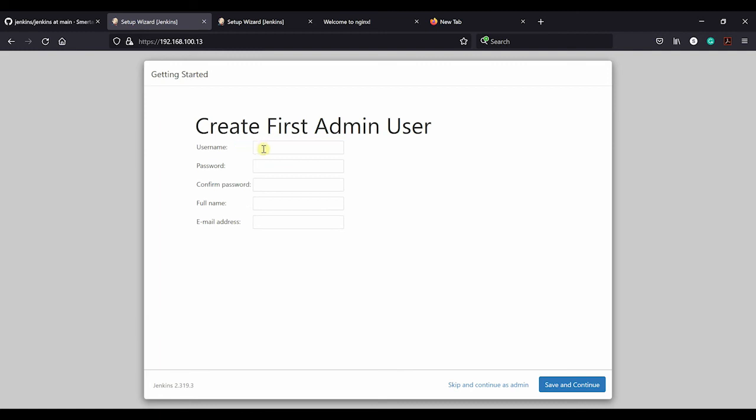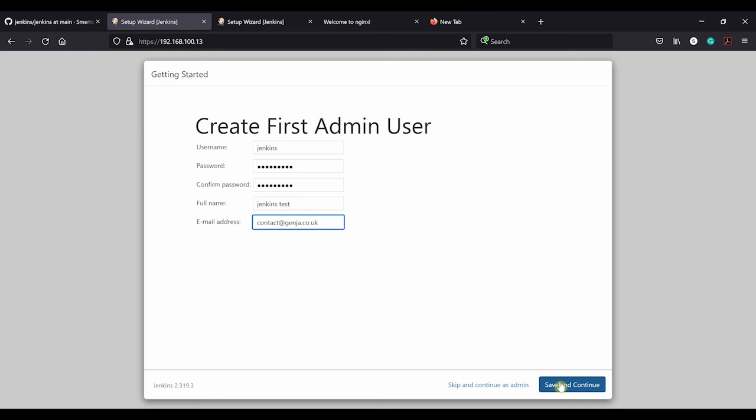So again, username Jenkins, add a password, probably fat fingered that. Okay. So we're good.